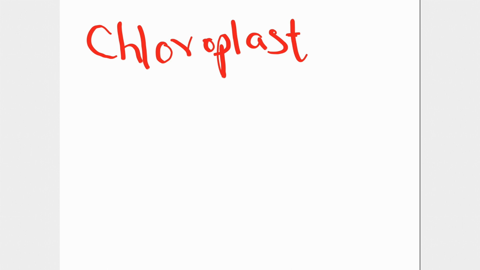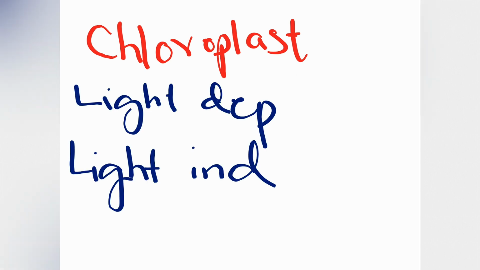Photosynthesis basically has two phases, the light dependent and the light independent phase. These are the two phases. The first phase is light dependent. In this phase, the light is captured and transformed into ATP. This light phase basically takes place in the grana region of the chloroplast.